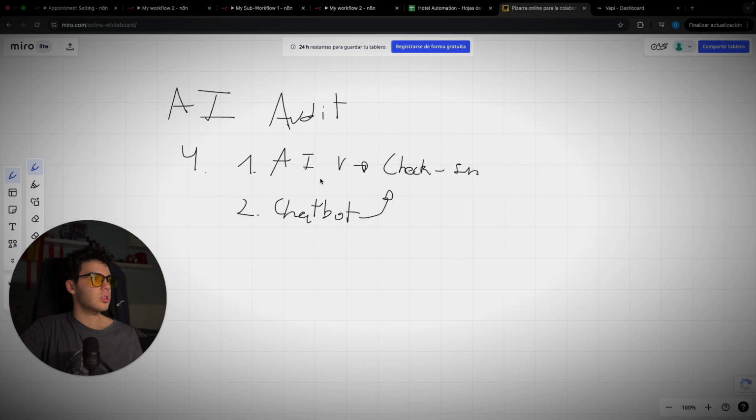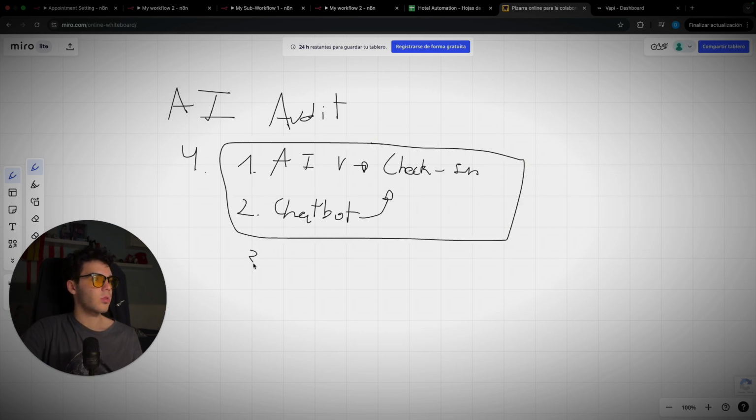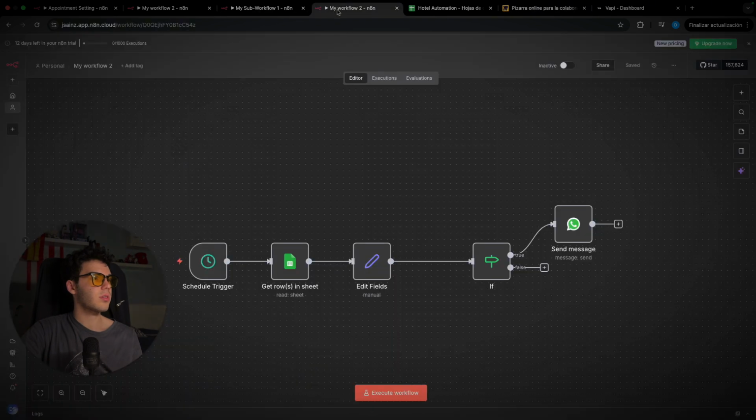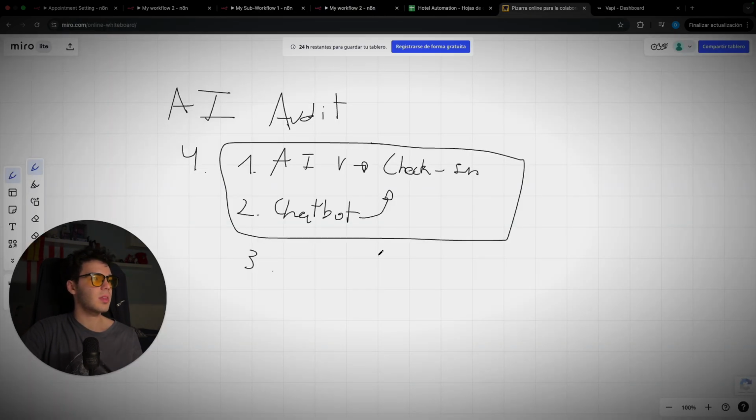So these are the first two systems that we're gonna have to automate the check-in. Third, we have a small system for automating the satisfaction survey or testimonial, however you want to call it.